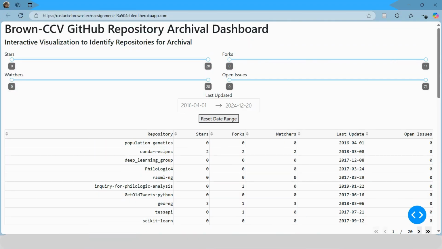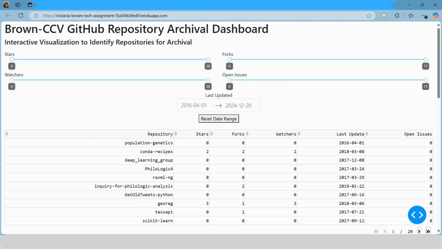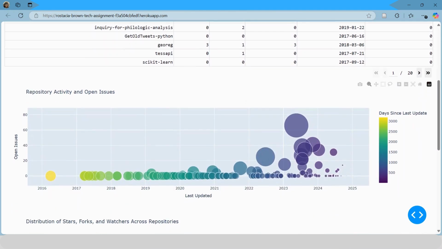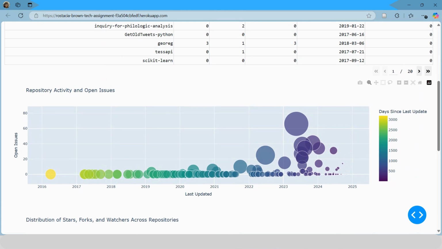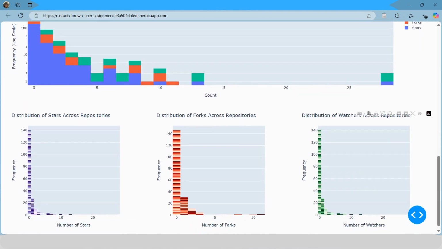I was able to create really interactive visualizations to help Brown CCV decide which of the repos to archive. I was able to create sliders to look at different ranges of stars and forks and watchers that the organization might be interested in specifically archiving. I was able to create really nice bubble charts and interactive histograms that you can click on and hover over and see the names of repositories.